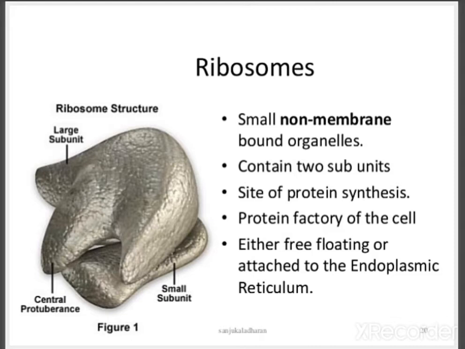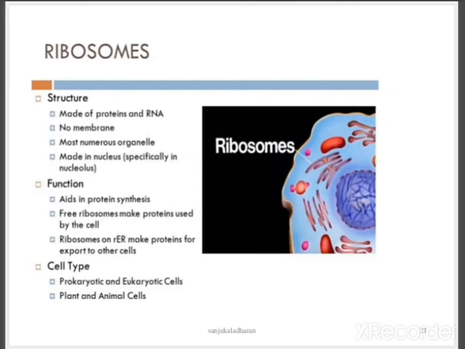These are called the protein factory of the cell. They may be either free floating or attached to the endoplasmic reticulum. Whenever ribosomes are attached to the endoplasmic reticulum, it is called rough endoplasmic reticulum. The structure consists of proteins and RNA. No membranous structure is present.